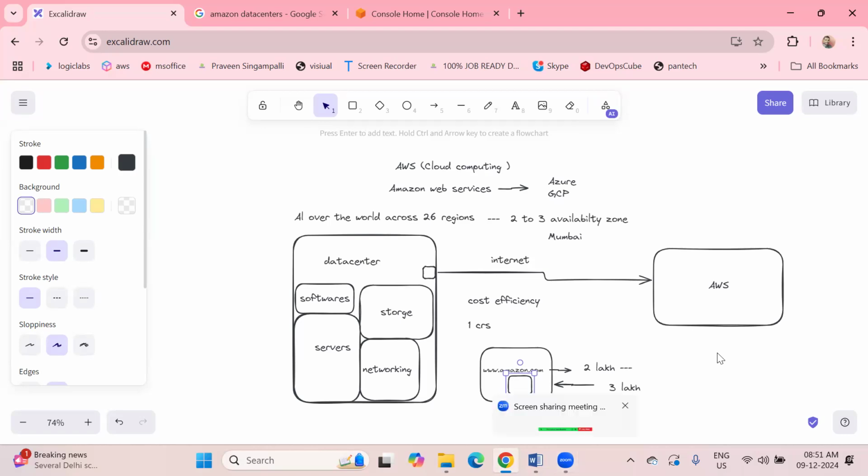Clear for everyone? Any doubts? Any doubts? No, sir. No?